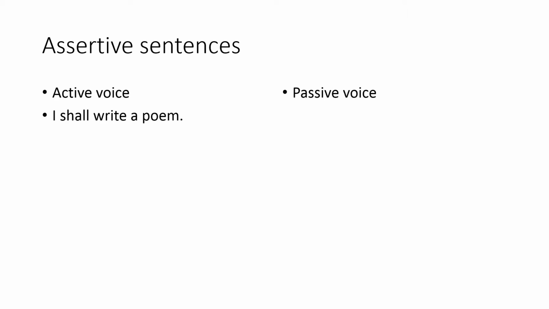Understand changing of assertive sentences in future tense. The first sentence in active voice: I shall write a poem. Now remember one thing, shall is normally used for first person singular and first person plural. But when you write in passive form, you will change shall always to will. This you have to remember. Why? Because shall is only for first person, singular and plural.